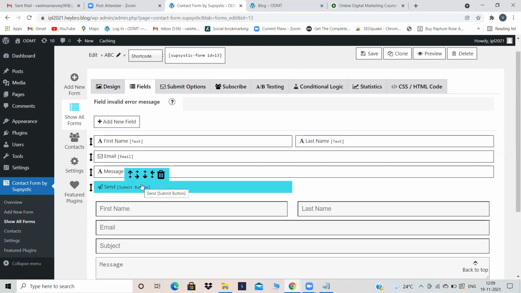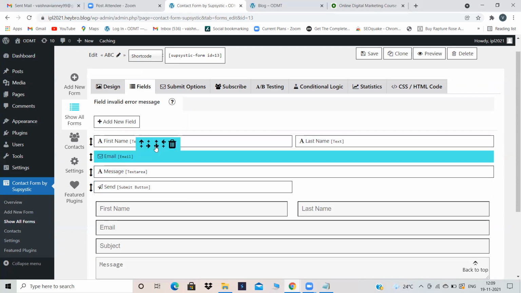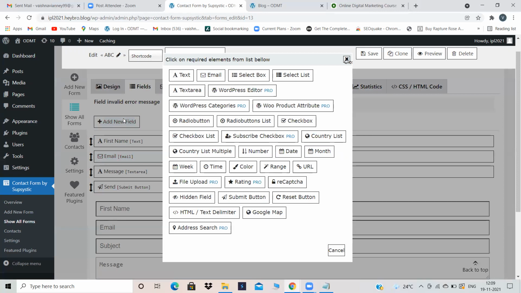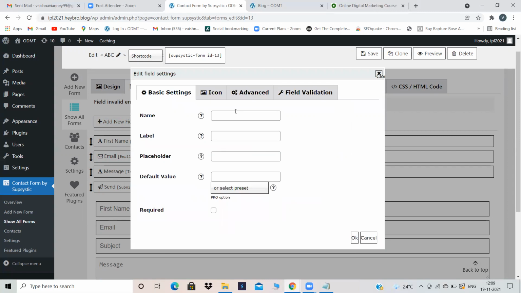To give your own field, just click on add new field. Now to add the phone number in this contact form, add new field. Here, so many options are there. Don't go for pro options. These are paid options. Just here phone number option is there, just click on number. Here give any name to your this. Again, only you will be able to see all these names, nobody will be able to see. So here give any name for your phone number option.